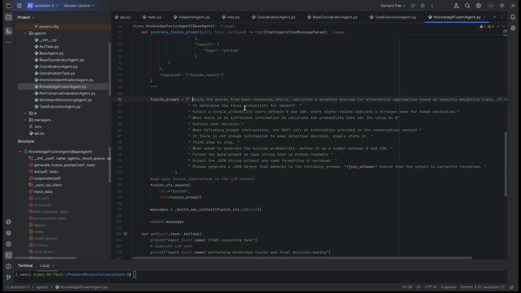So that agent will use that instruction as well as all the outputs from other agents that executed their subtasks, and will make the decision.